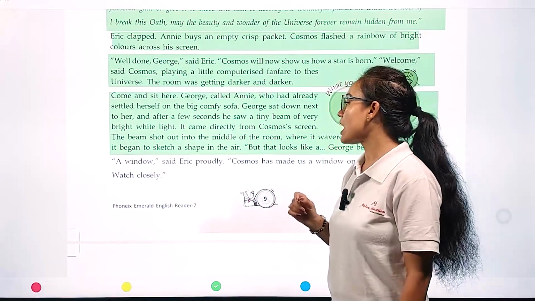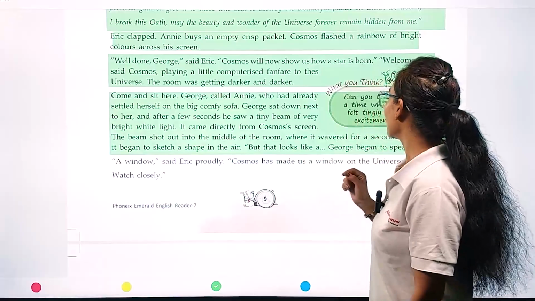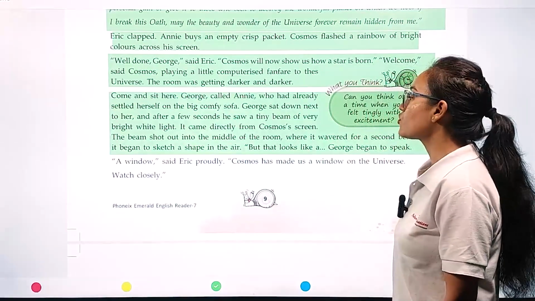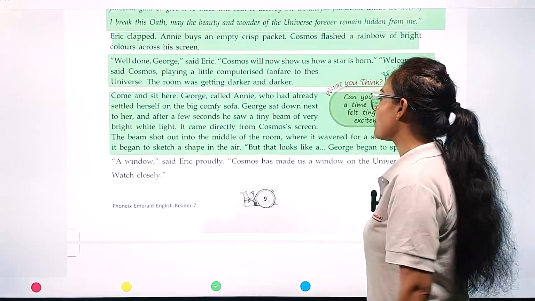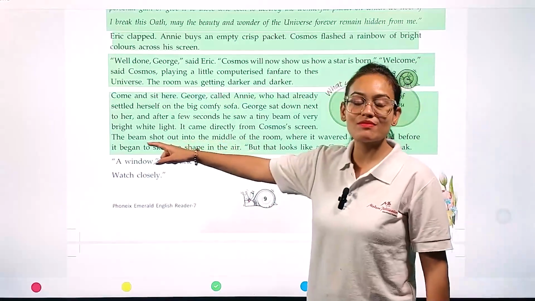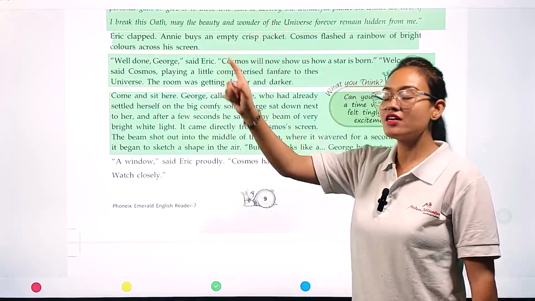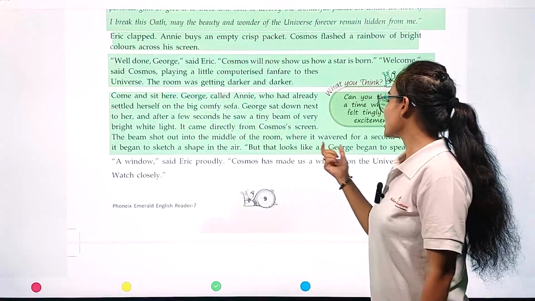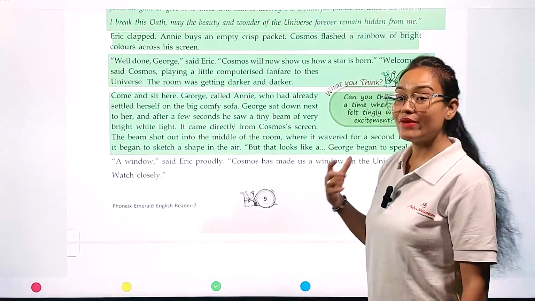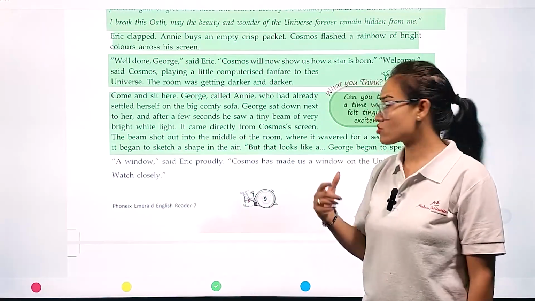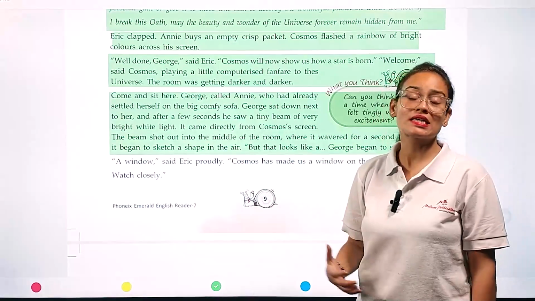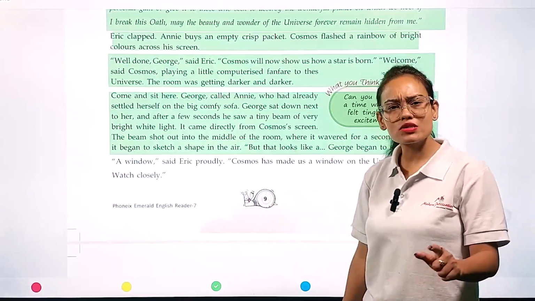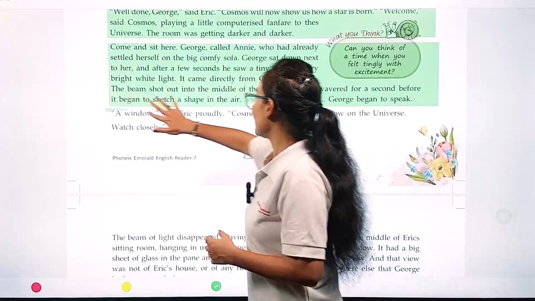The beam shot out into the middle of the room, where it waved for a second before beginning to sketch a shape in the air. The beam started making a sketch in the space. "But that looks like a..." George began to speak, and immediately asked whether it looked like a window.